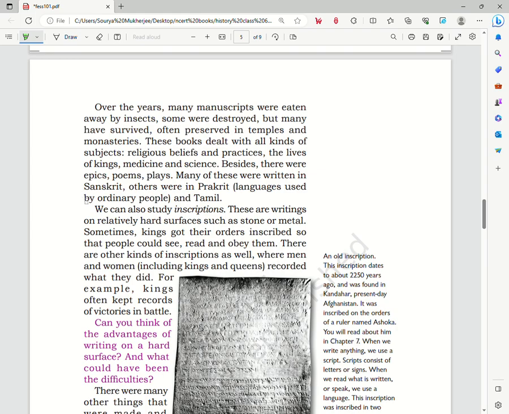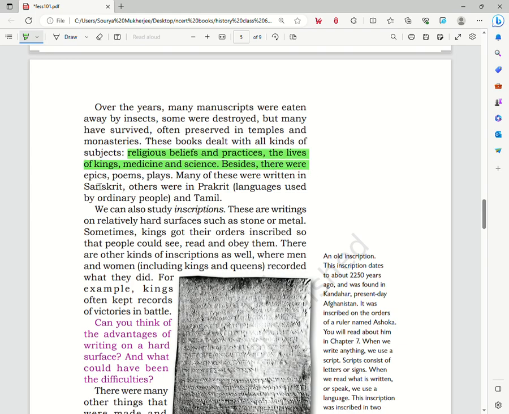So this part talks about the condition of these manuscripts over the years. As these were written on perishable material, that is, they were all degradable, we see that over the years, some were eaten by insects, some were destroyed by fires. But we also see that many have survived. Many of these old manuscripts are now stored in several temples and monasteries and some in libraries. Now, the content of these manuscripts contains several things such as religious beliefs, practices, lives of kings, medicines and sciences, and so on.